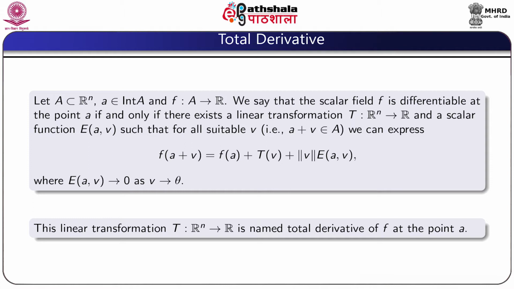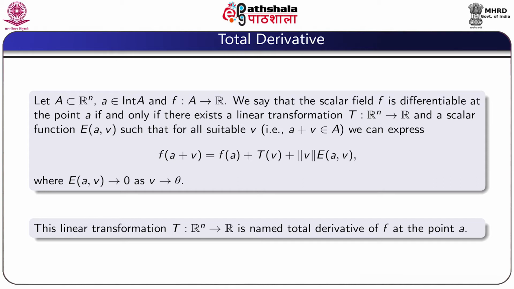The linear transformation T from Rn to R, as we said above, is named total derivative of f at the point a. Thus, here we not only define total derivative, but we also define differentiability. Later we shall show that it is satisfactory in all possible senses.